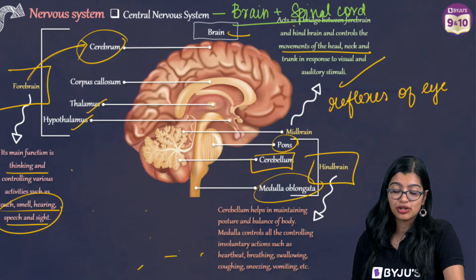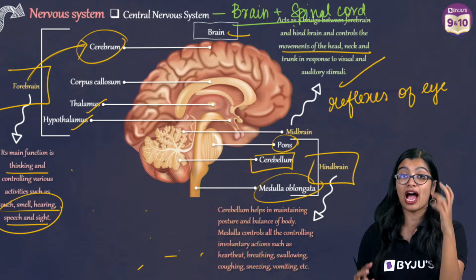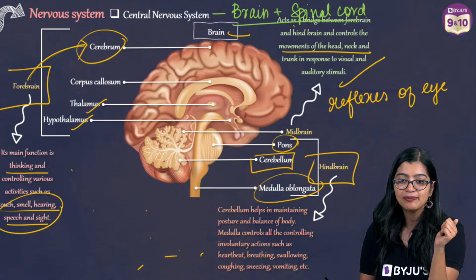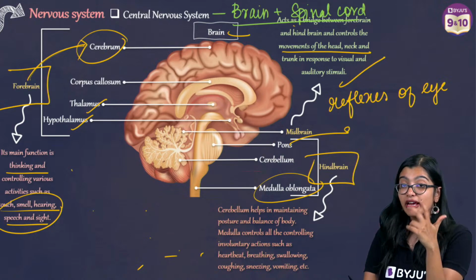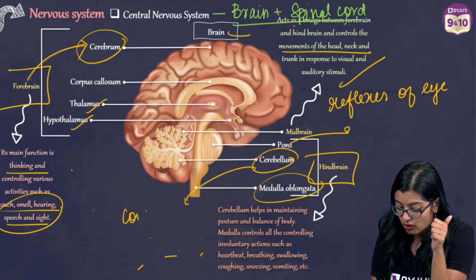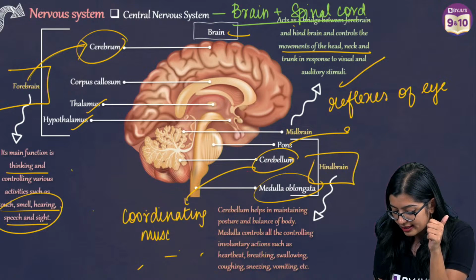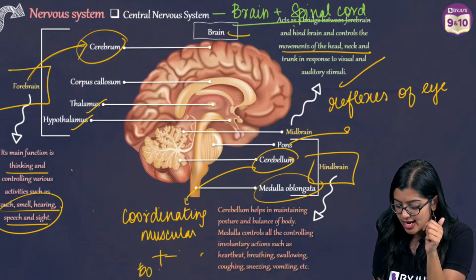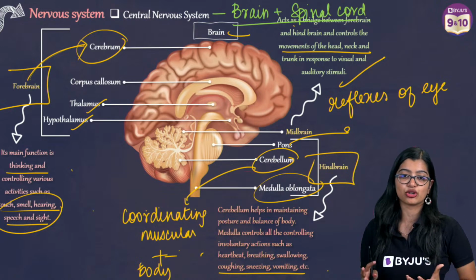Now, the hindbrain has the cerebellum, medulla oblongata, and pons. The pons helps in regulating breathing and respiratory movement. The cerebellum helps in coordinating muscular activity and also maintains body balance. And last but not the least, the medulla helps in involuntary functions.